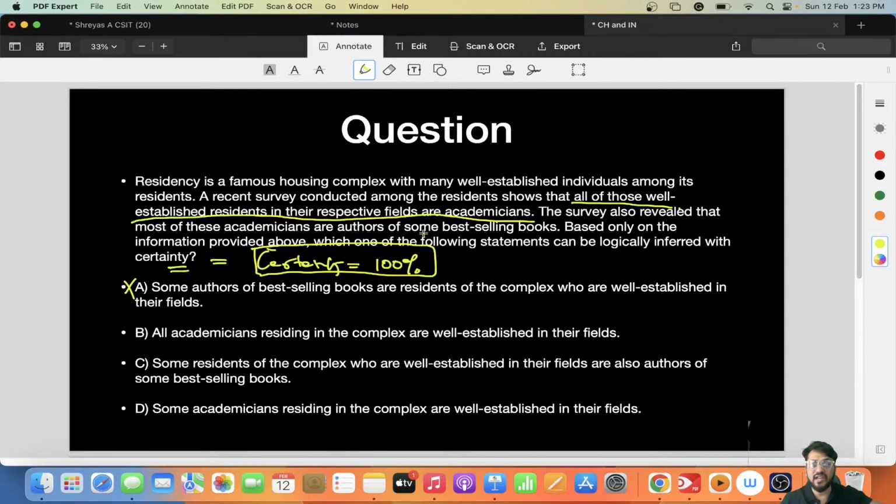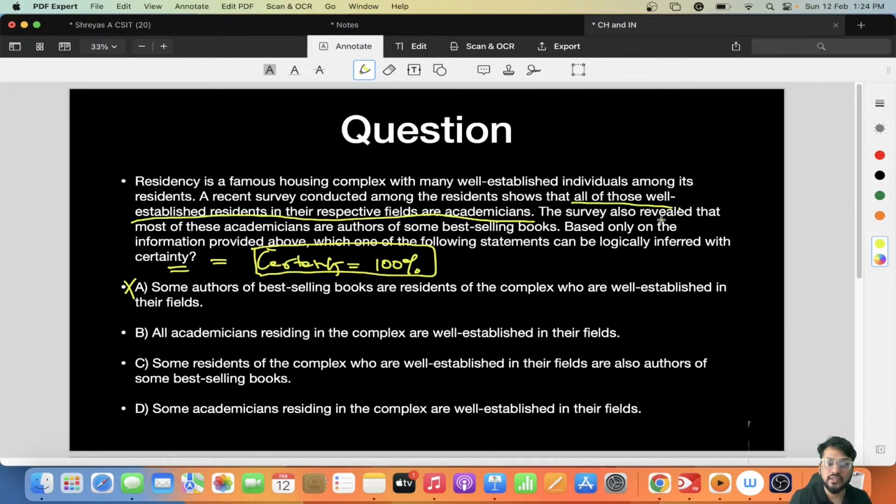Residents of well-established. So what comes under residents? Parents, children also come. So parents are well established here. Children cannot be well established. Understood? Residents means housing complex, where a lot of people live. So among them, the people who are well established, understand the question. The residents among whom the well-established residents are there, they are academicians. All of those well-established people are academicians.